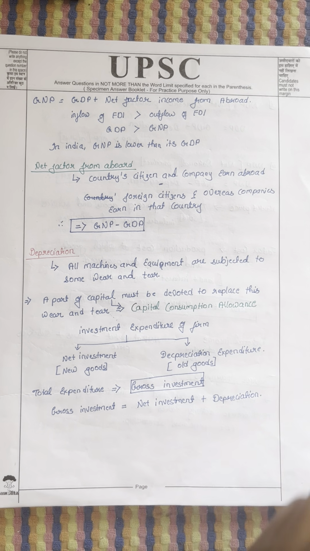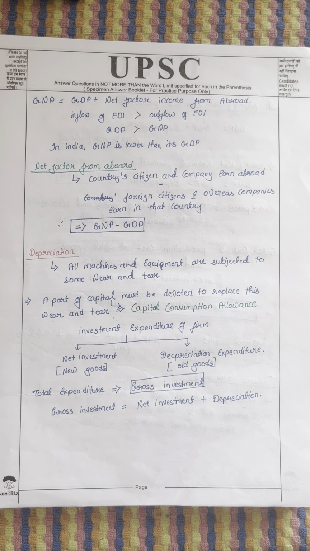What is meant by depreciation? We know all machines and equipment have some lifespan. After a few years, a few months, sometimes they will go through wear and tear. Repair has to be done, replacement has to be done. This is called depreciation. To cover this depreciation, a company needs to keep some capital. That capital is called capital consumption allowance. It may be asked in the prelims. Capital consumption allowance.